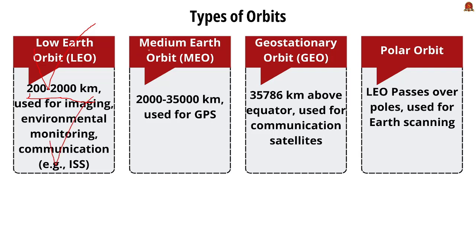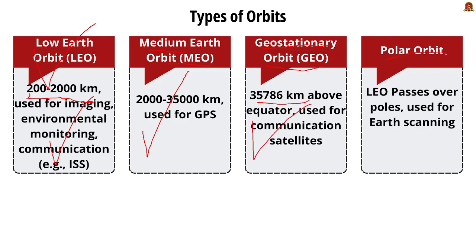The next one is medium Earth orbit. It is about 2000 to 35,000 km above the Earth. GPS satellites are commonly found in this orbit. The next one is geostationary orbit, shortly known as GEO. It is approximately 35,786 km above the equator, which is mainly used for communication satellites.